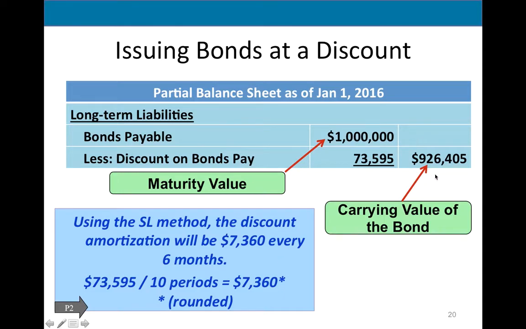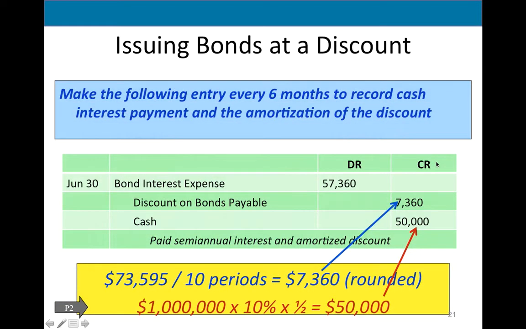This is an explanation of what carrying value of a bond is. It's similar to the book value concept from chapter 8. So your face value of the bond minus the discount gives you the carrying value. This discount, we're going to start amortizing. So after each period, this discount will decrease, so the carrying value will increase. At maturity, this carrying value will go up to $1 million.